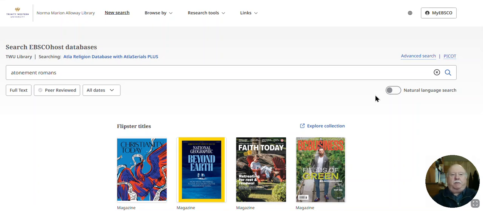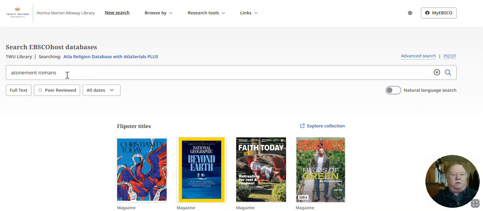ATLA Religion Database is the largest database of its type, covering journal articles, book chapters, and also book reviews. It is a very useful tool for studying Christianity as well as other religions. Let's take an initial search on atonement in the book of Romans.